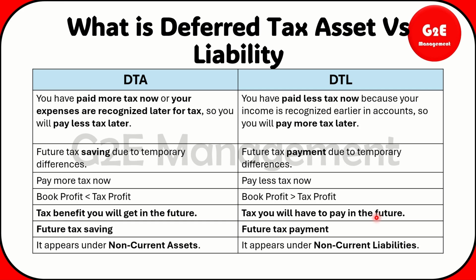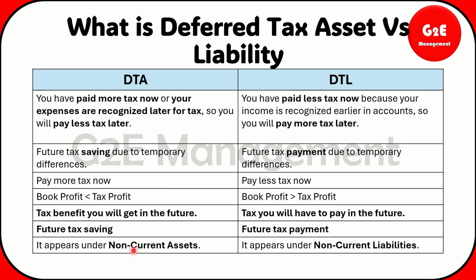Anyhow you need to pay next year for the respective tax, so you have to pay in the future. It is the same thing over here: future tax savings from the deferred tax asset point of view, and for deferred tax liability, a future tax payment you are going to pay.